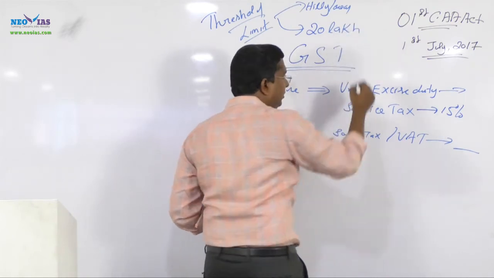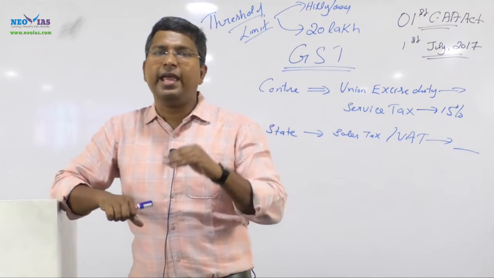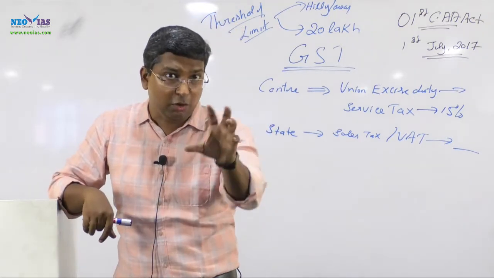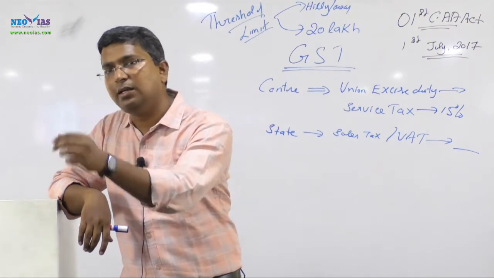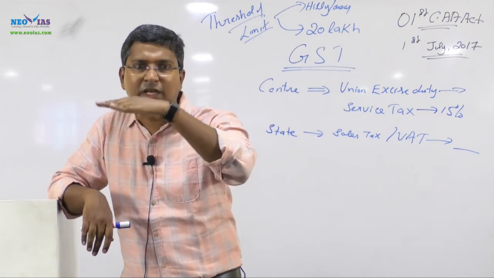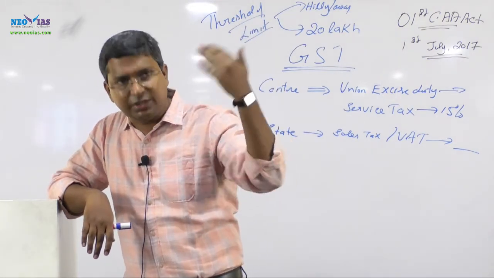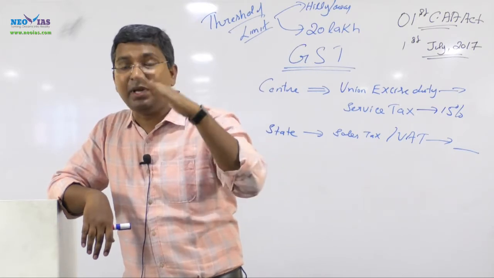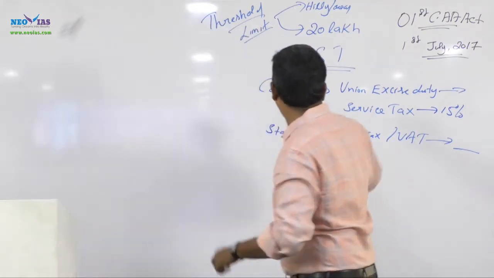It means that any business with an annual turnover of less than 20 lakh will not come under the GST net. Businesses with above 20 lakh turnover will come under the goods and service tax net, and similarly in the hill areas it is 10 lakh. So it is lesser.